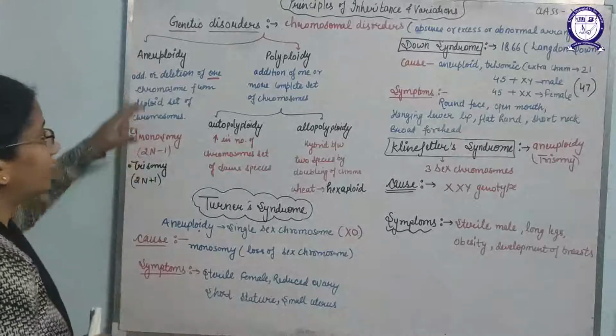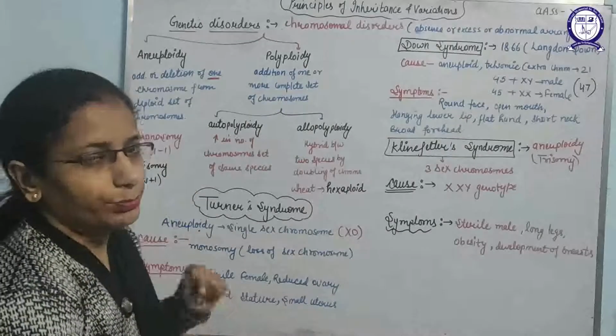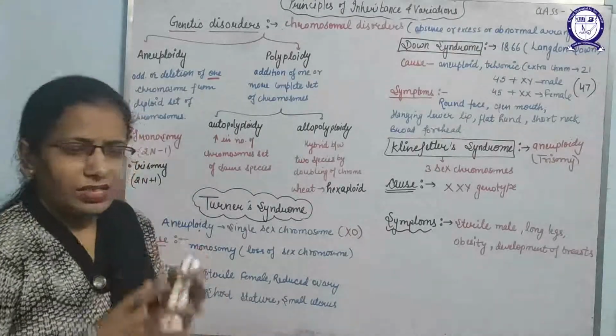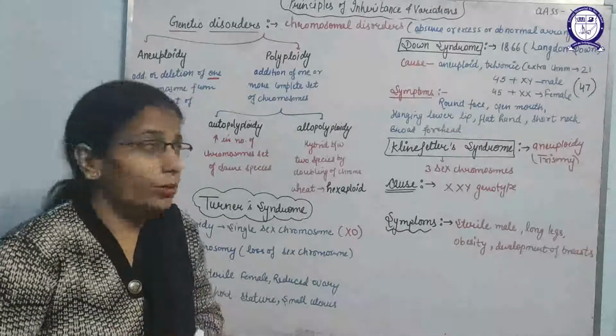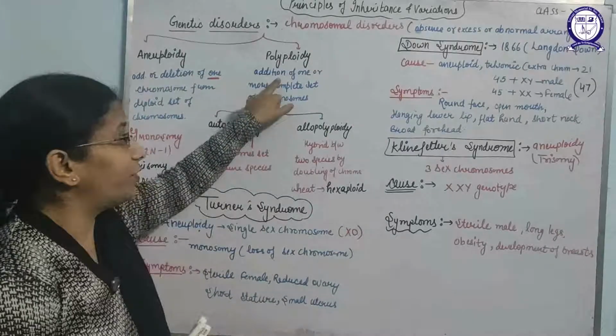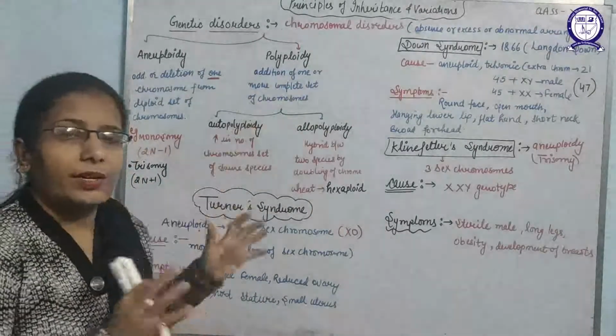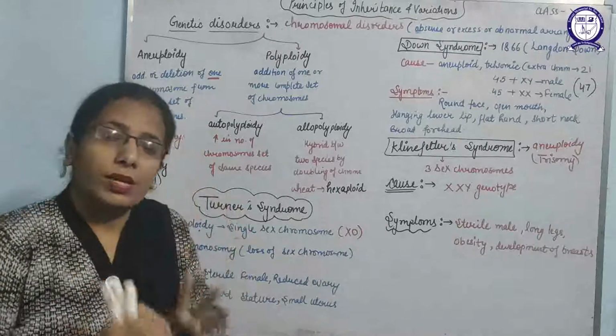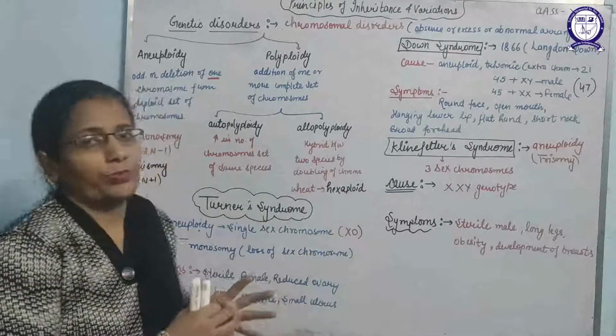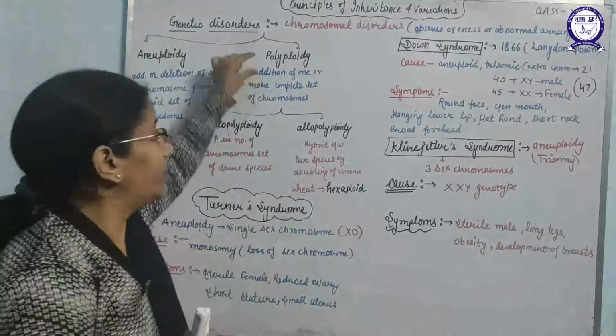Next is polyploidy. Polyploidy means the disorders which occur due to the addition of one or more complete sets of chromosomes, not only a single chromosome but a complete set of chromosomes.